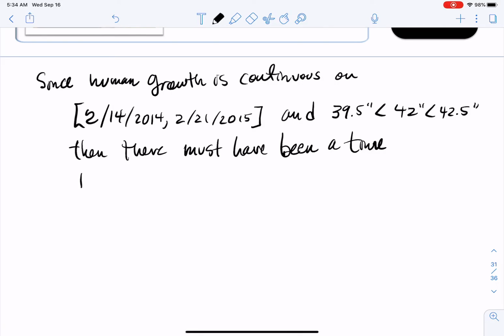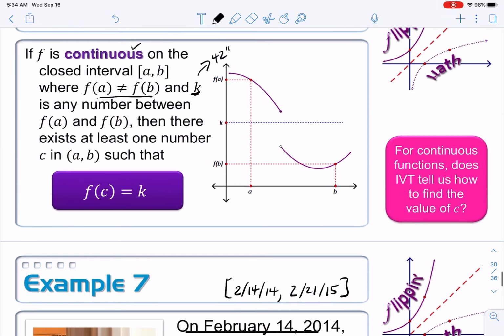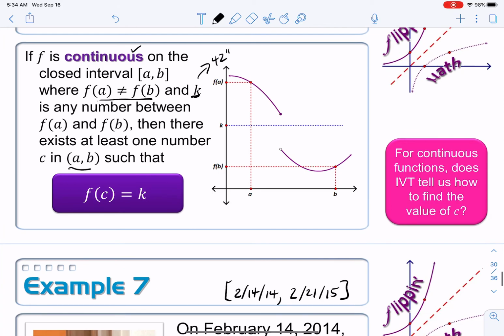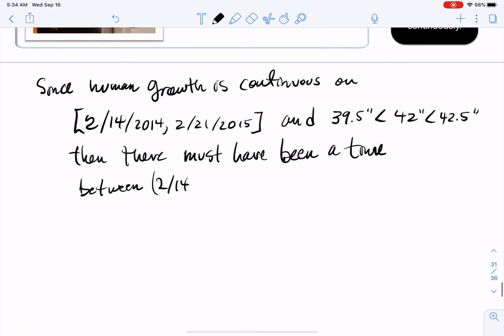I guess I need to put the year there. There must have been a time between 2/14/2014, and it's actually open, right? Open, not closed. We can see that from the theorem. It's not occurring at the endpoints.